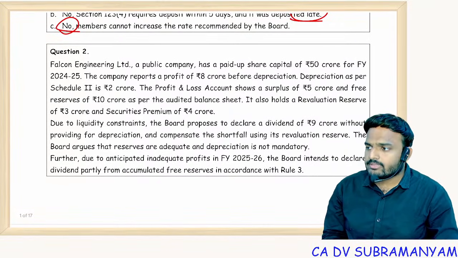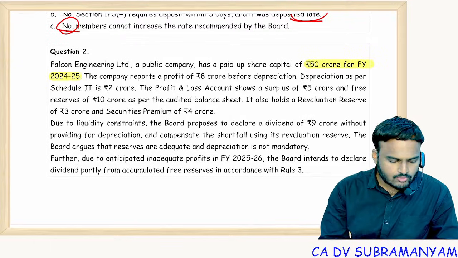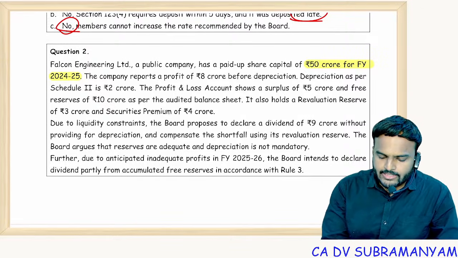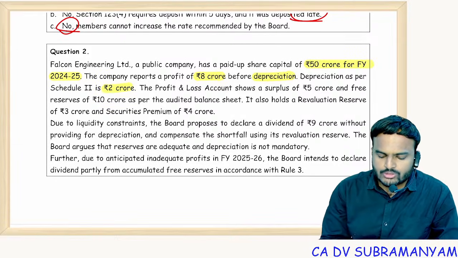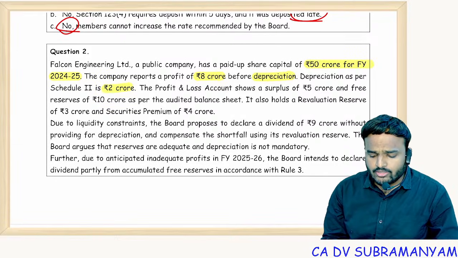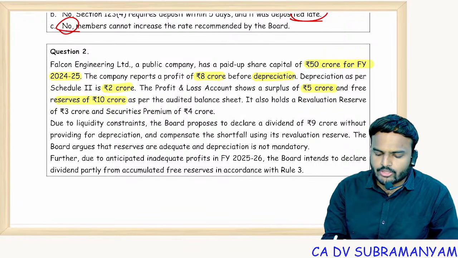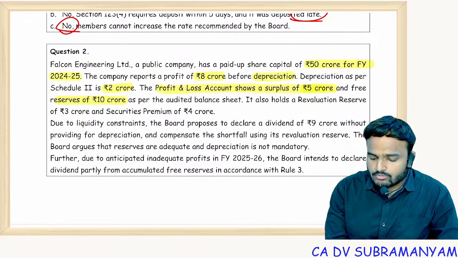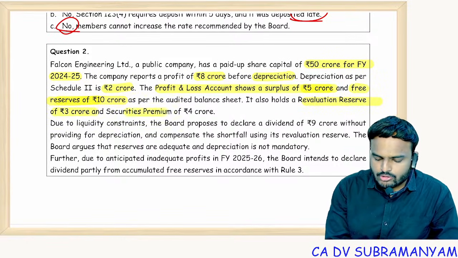Falcon Engineering Limited, a public company, has a paid up share capital of 50 crores for financial year 24-25. What is the paid up share capital? 50 crores. Company reports a profit of 8 crores before depreciation. Depreciation as per schedule 2 is 2 crores. The profit and loss account shows a surplus of 5 crores and free reserves of 10 crores as per the audited financial statements. So this is profit and loss account balance of 5 crores and this is free reserves, general reserves 10 crores. It also holds a revaluation reserve of 3 crores and securities premium of 4 crores.